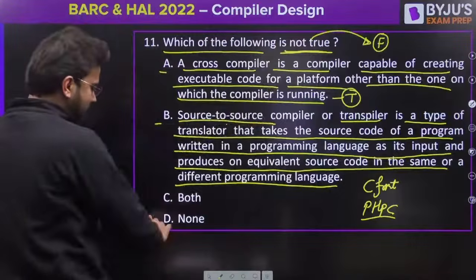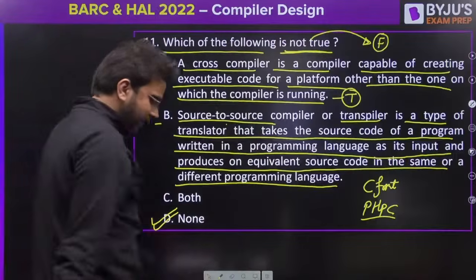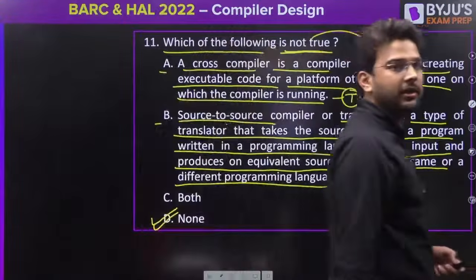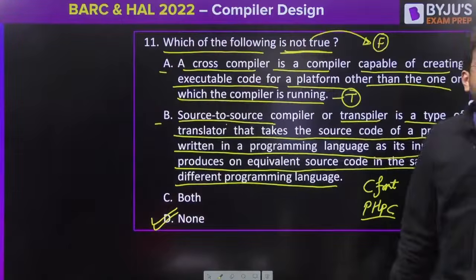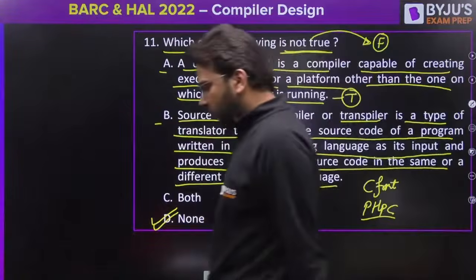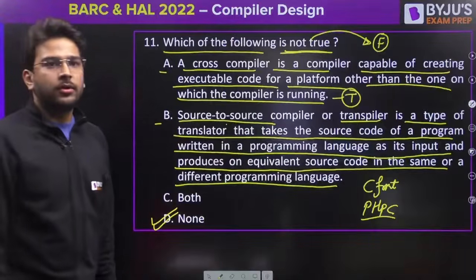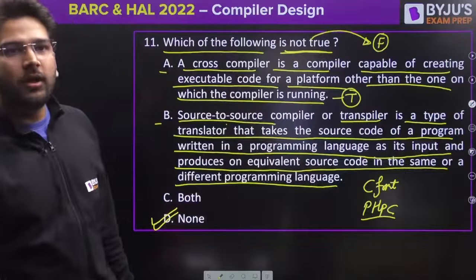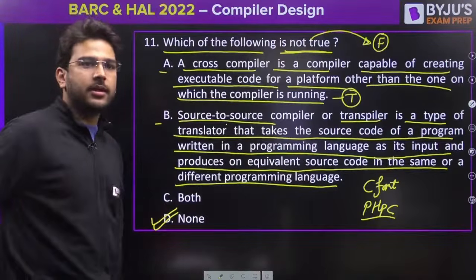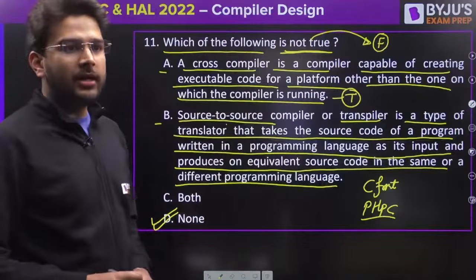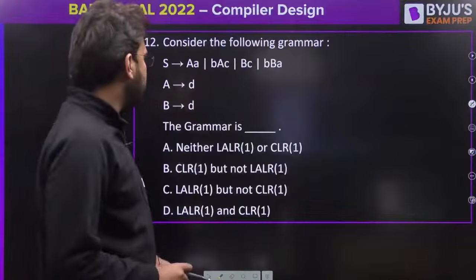So which one is false? None is false. Option D is the correct answer. Is it clear to all of you? If you have any doubt, guys, please ask. Anyone? So Bhumi, you said option D, your answer is correct. Is it clear? Let's proceed to the next question now.